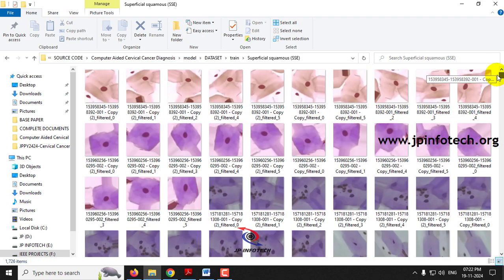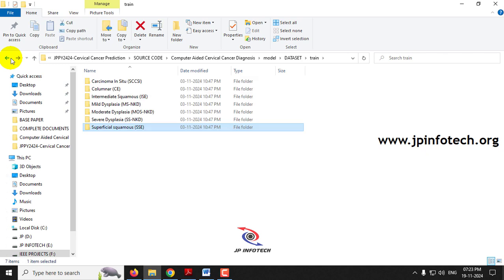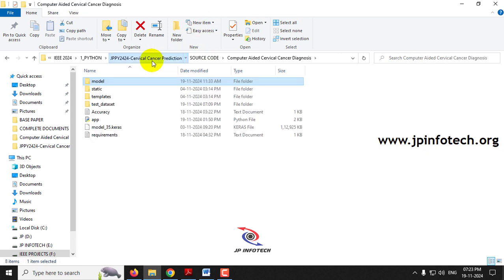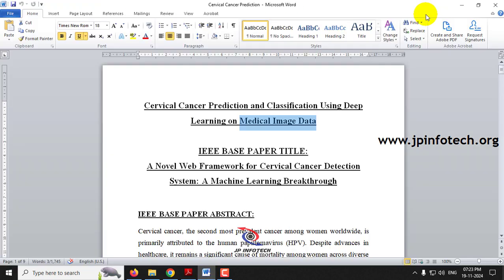So we are going to use these medical images, pap smear images, to identify cervical cancer, and we are going to classify it accordingly using the Xception architecture. So now let us come to the abstract document. Here you can see our proposed title: cervical cancer prediction classification using deep learning model on medical image data.